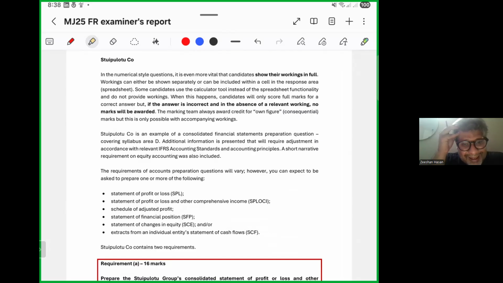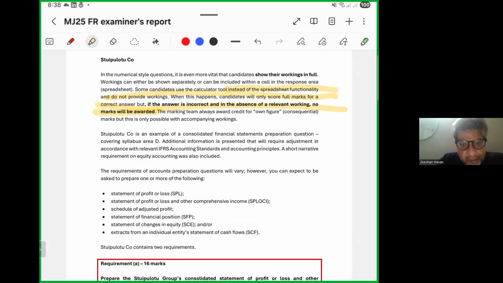But if the answer is incorrect, in the absence of relevant workings, no marks will be awarded. The marking team will always award credit for own figure consequential marks, but this is only possible with accompanying workings.